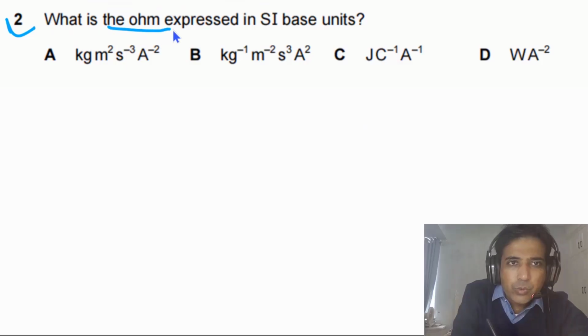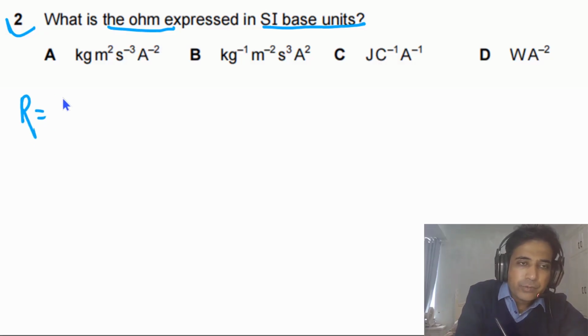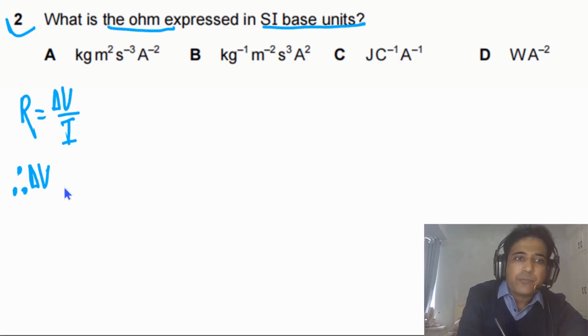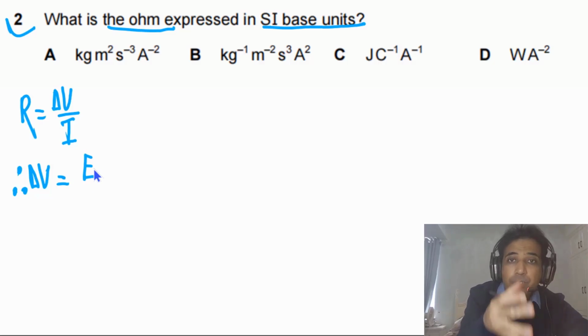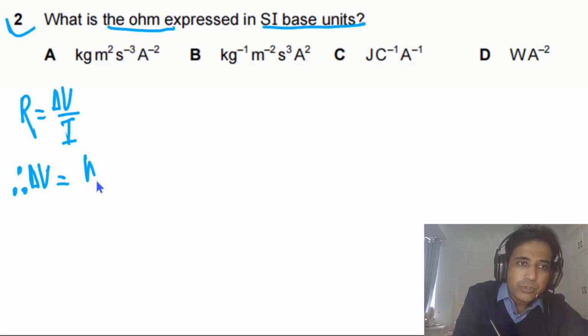Question 2 says, what is the ohm expressed in SI base units? So simply we need to express ohm into SI base units. Ohm is the unit of resistance and resistance is equal to potential difference divided by I. And potential difference, V, means the PD, we can also write this as delta V. PD means the potential difference, and potential difference is the work done, or the energy transfer, per unit charge.